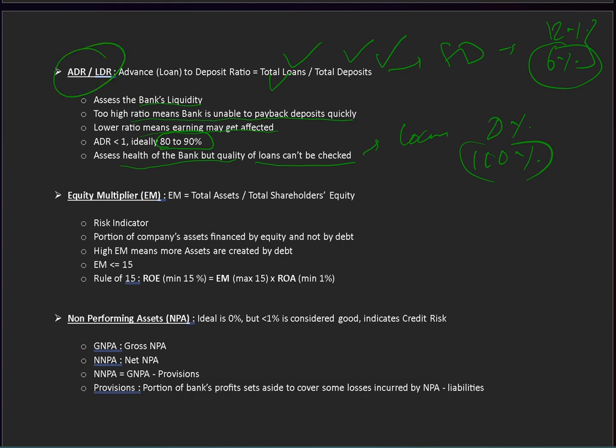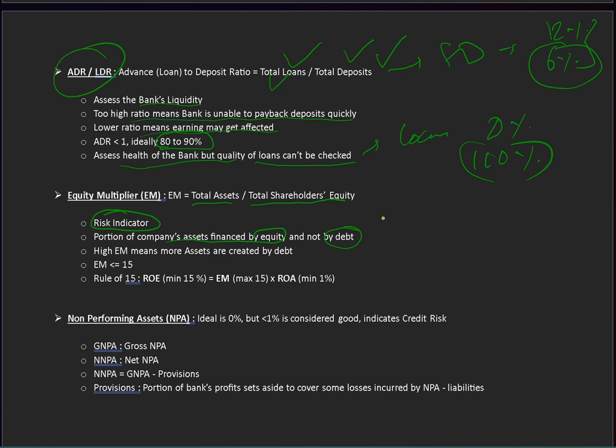Next is the equity multiplier. Now what is the equity multiplier? This is total assets divided by shareholders' equity. This is an indicator of risk, how much risk a bank is taking. It shows the portion of a company's assets financed by equity and not by debt.